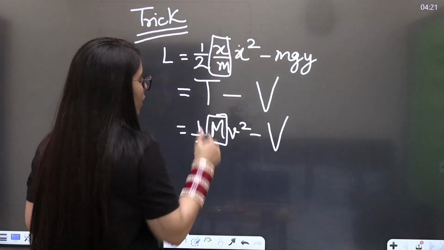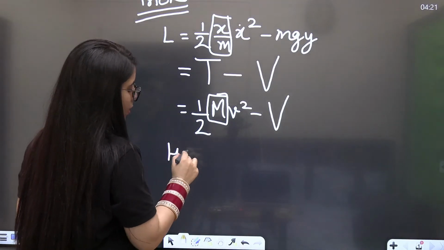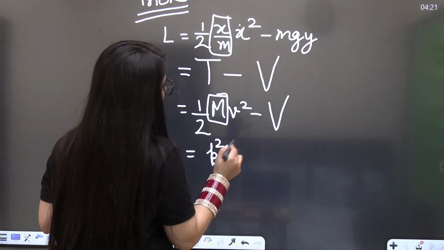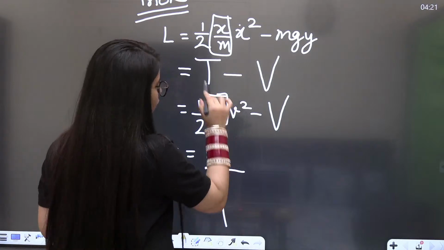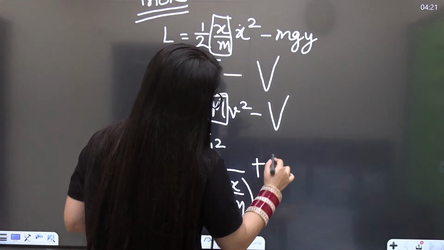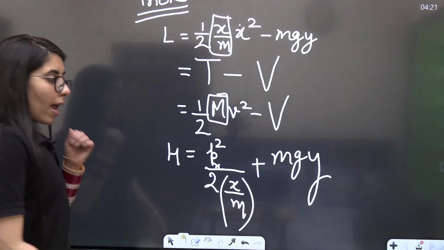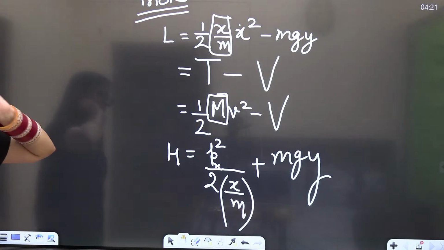So in that case, let's say I want to write the Hamiltonian from this expression. I will write it as px square, because the x coordinate is present everywhere, upon 2m. So in place of m, what I'm getting is the m from here, and then plus the potential energy, which is mgy. This is how we will be getting it. And now I just need to simplify it and I will be getting the answer.